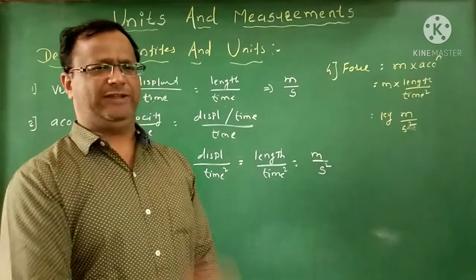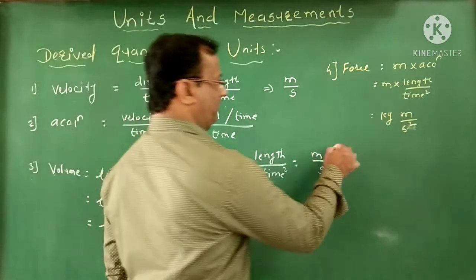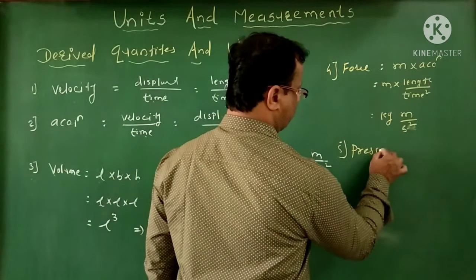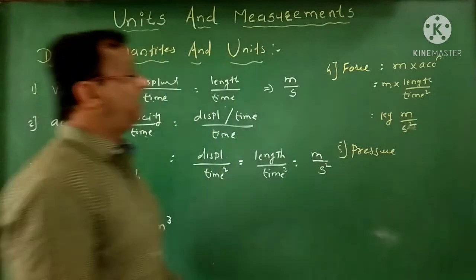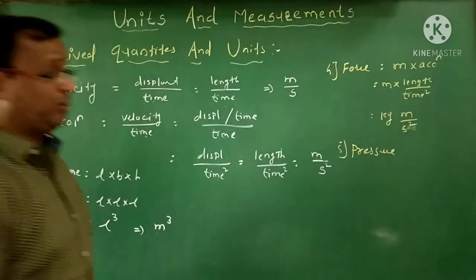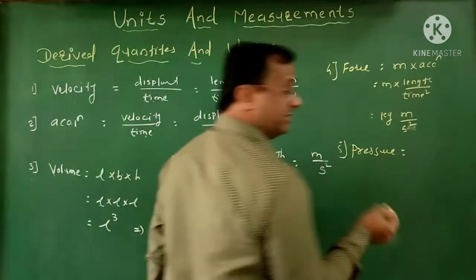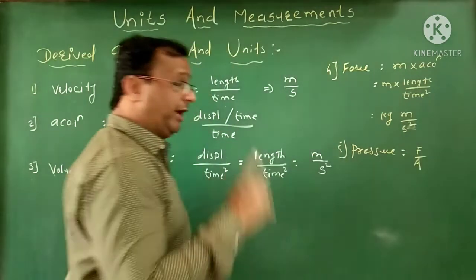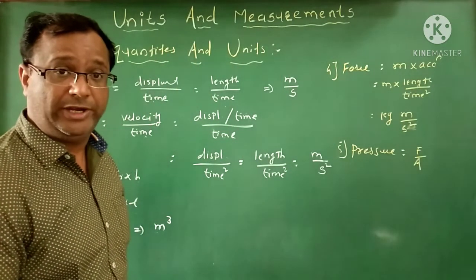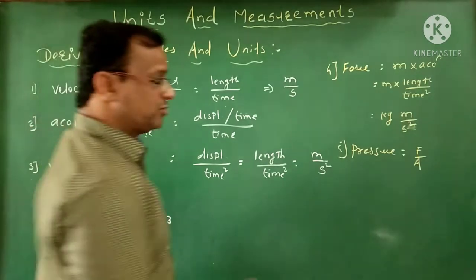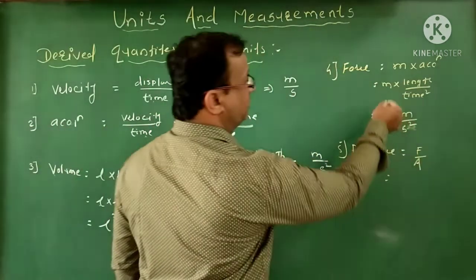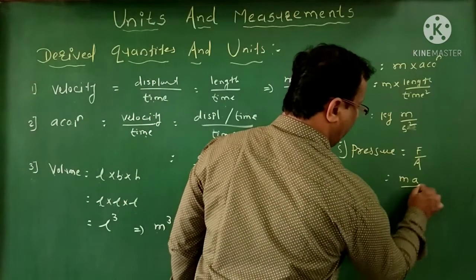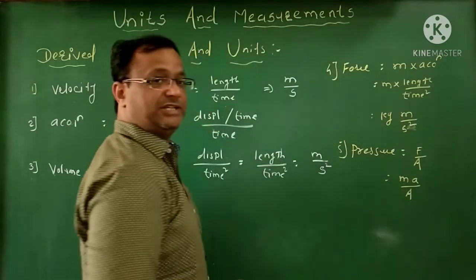Again, suppose you take pressure. Now the fifth one is pressure. Pressure is a derived physical quantity because it depends on force and area. Force is a derived physical quantity and area is also derived. The basic formula of force is mass into acceleration, and the area is as it is.